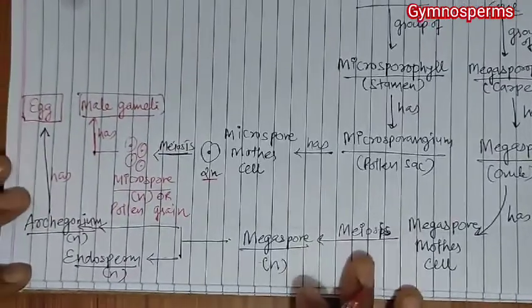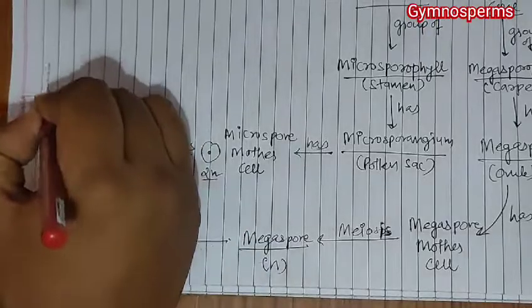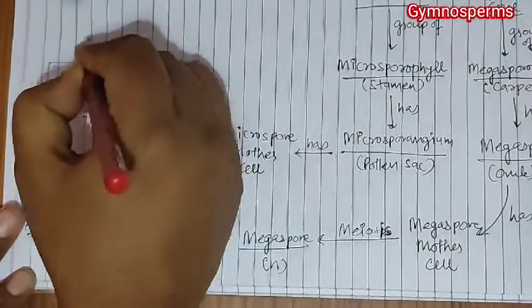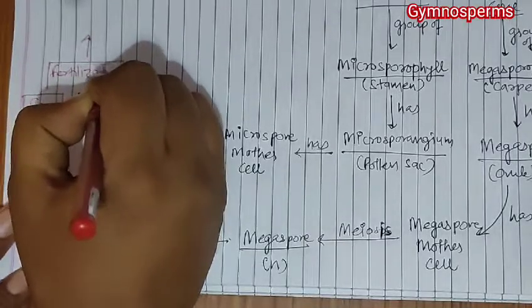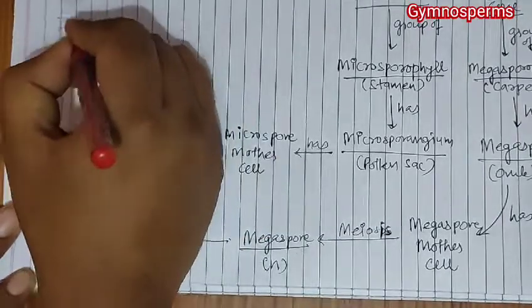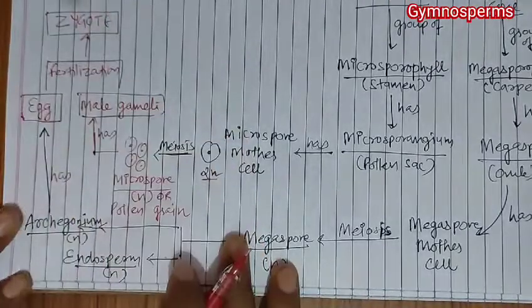And when this egg and male gamete fertilize, the fertilization leads to formation of zygote.